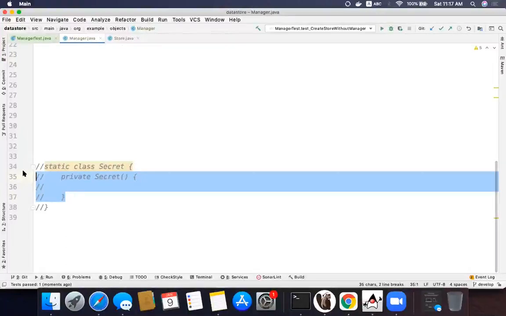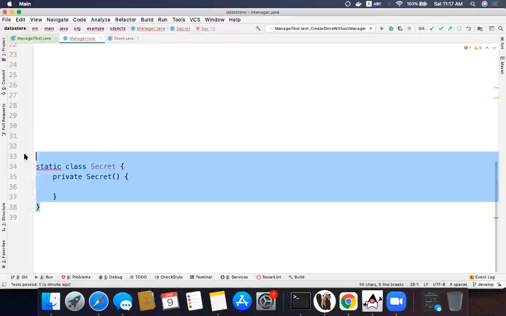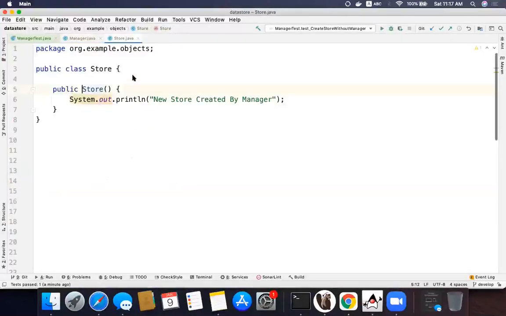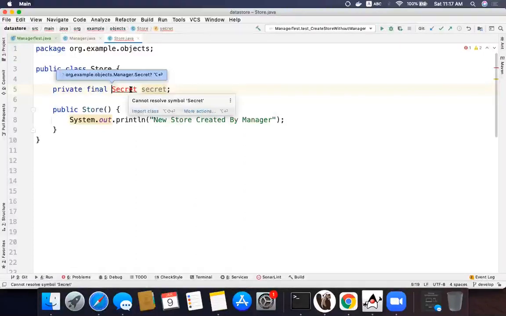So what I am trying to do is create a secret class here. At the same time, this class is accessible outside as a public class. Okay, now it is a public class. And I make sure this store can be created only with it, so that's why we make it final.